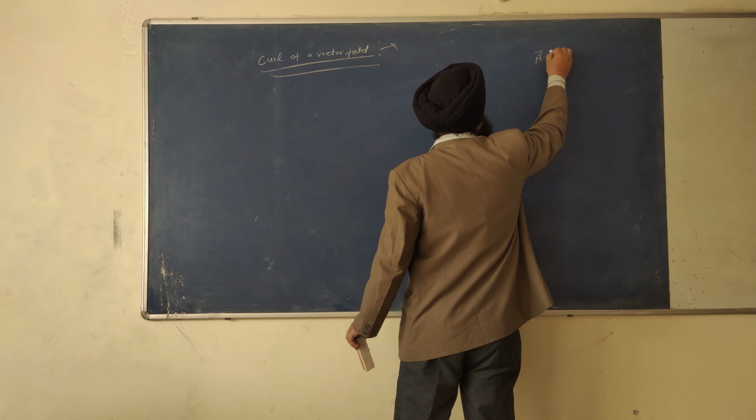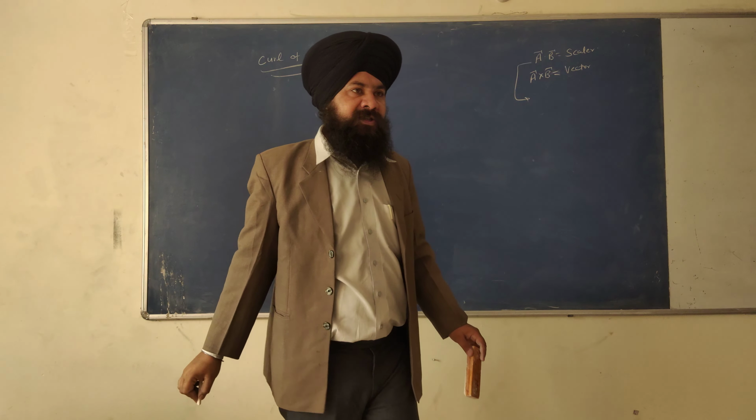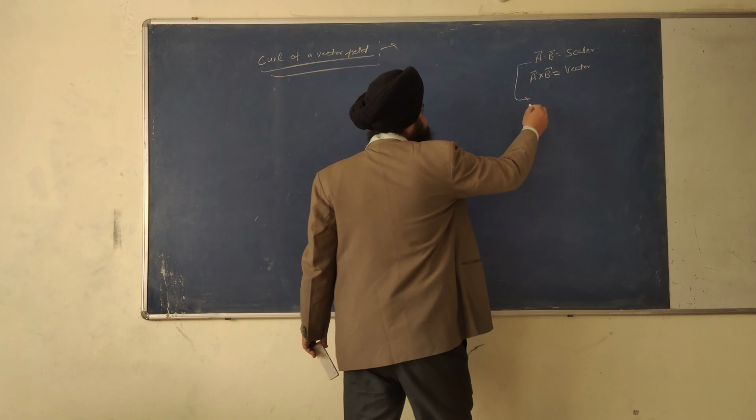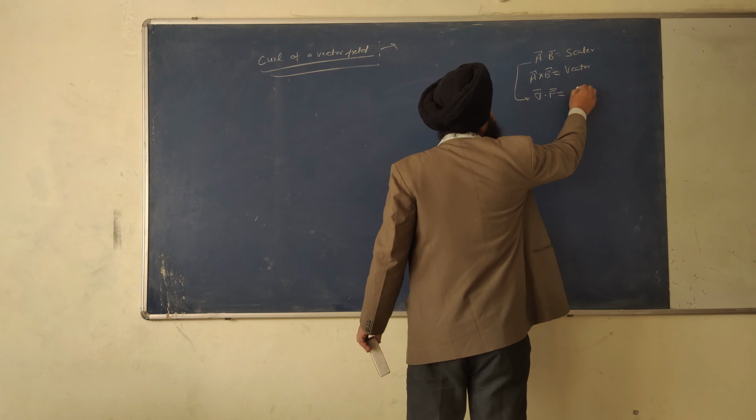A dot B gives me a scalar and A cross B gives me a vector. Similarly, when I do the divergence of any vector field, it will give me del dot F. It will give me a scalar.